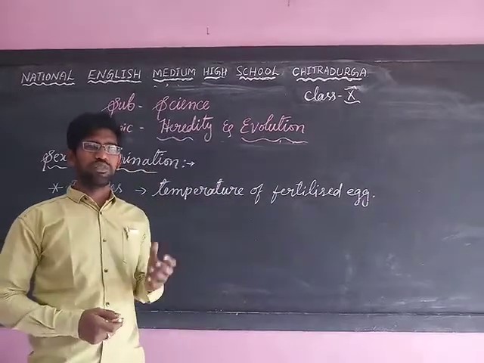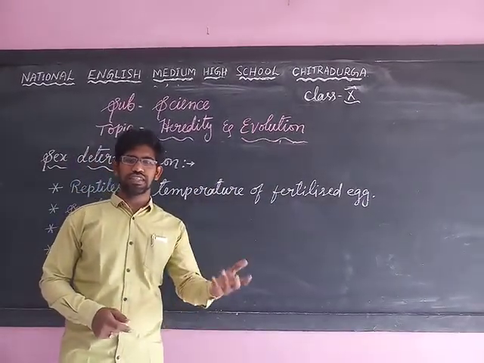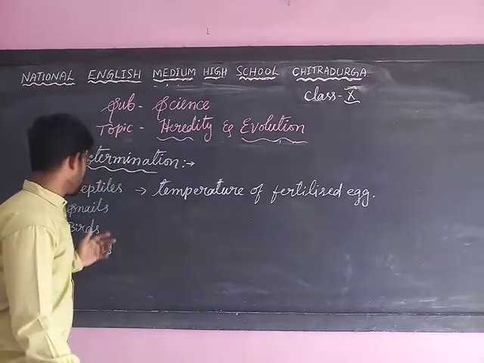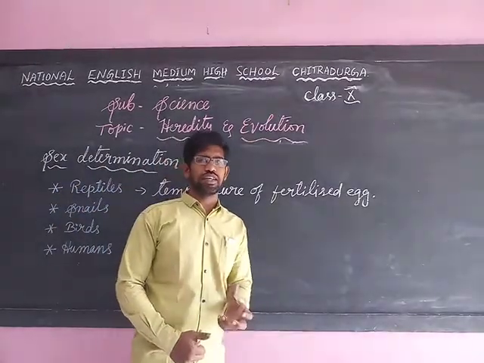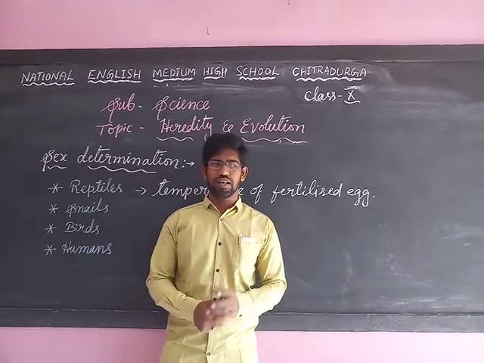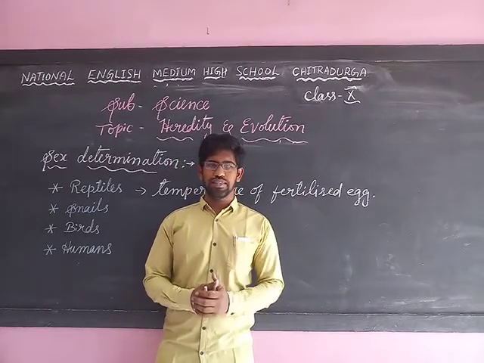So the different temperature of an egg decides the different sexes in reptiles, as well as in snails. In snails also the sex is not determined genetically. So that's why these individuals can change sex easily.